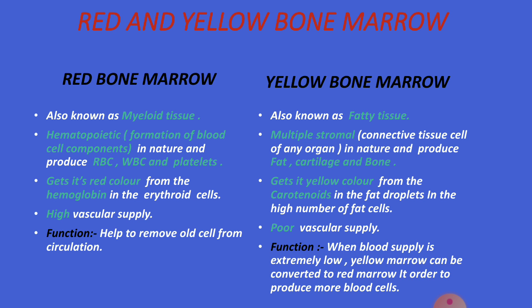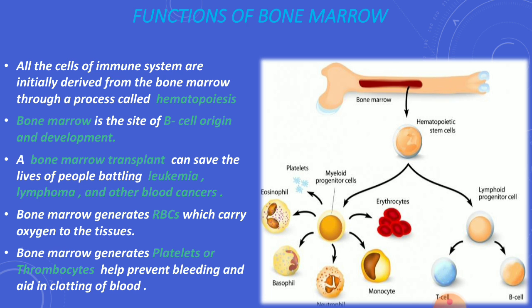Yellow bone marrow is also known as fatty tissue. It produces fat, cartilage, and bone. It gets its yellow color from the carotenoids in the fat droplets in the high number of fat cells. And the chief function of yellow bone marrow is that when blood cell supply is extremely low, yellow bone marrow can be converted to red bone marrow in order to produce more blood cells.